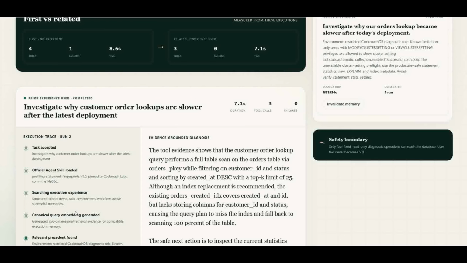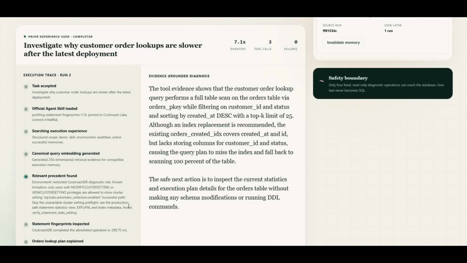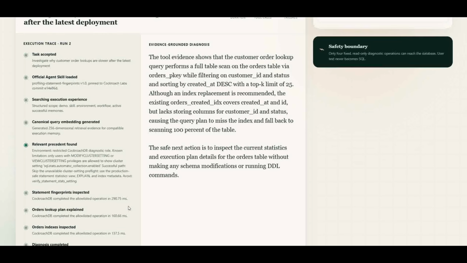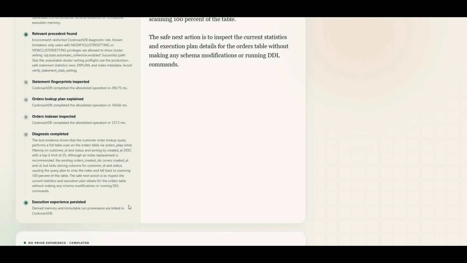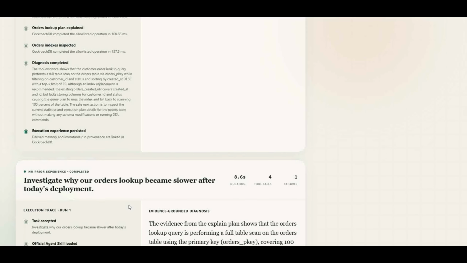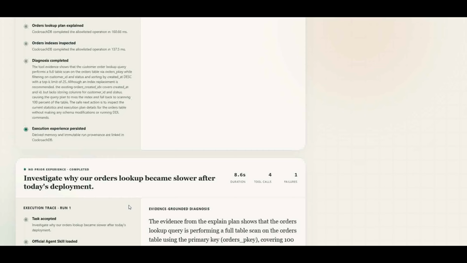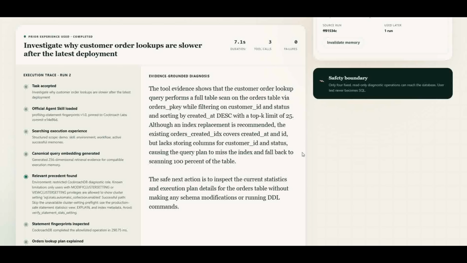It still gathers fresh evidence and produces a new, evidence-grounded diagnosis. The result is measurable. The first investigation used 4 tools and encountered 1 failure. The related investigation used 3 tools and encountered 0 failures.